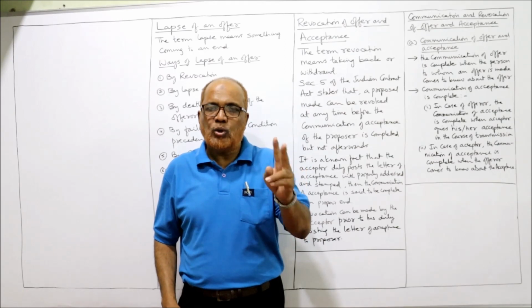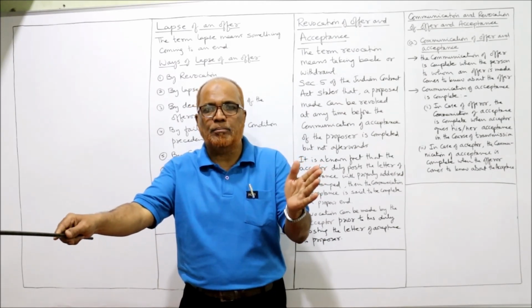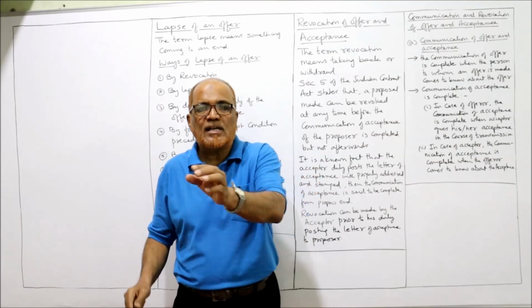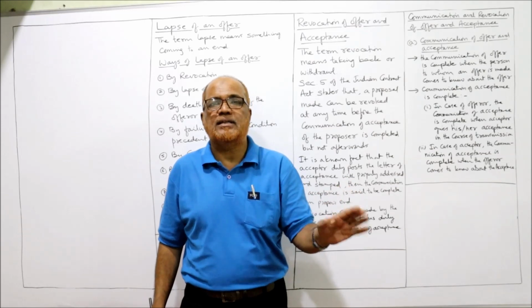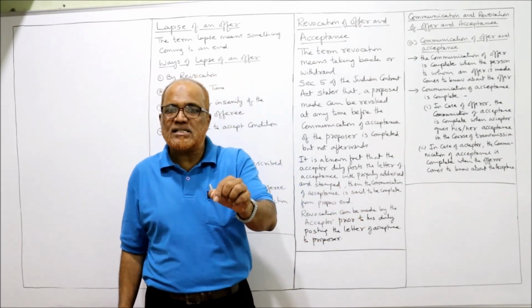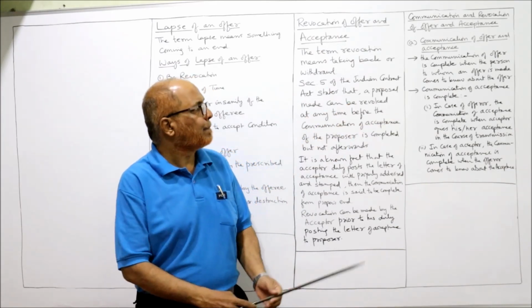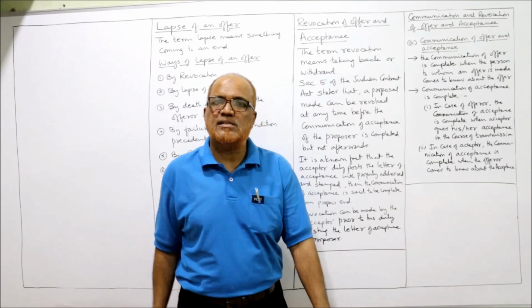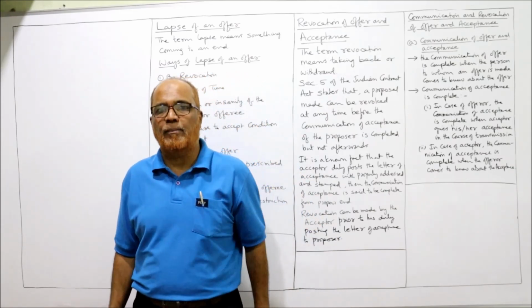A sent the letter, and two days later the letter reaches B's place. So as soon as the letter reaches B, the communication of offer is completed. Communication of offer is completed as soon as the letter reaches the offeree. Now, communication of acceptance. When will the communication of acceptance be completed?